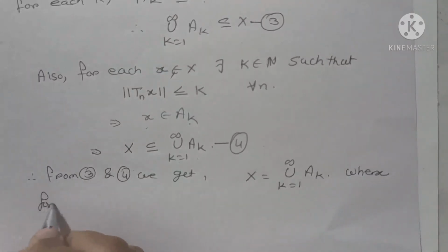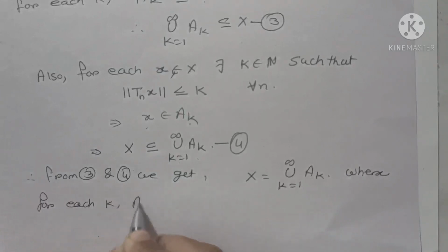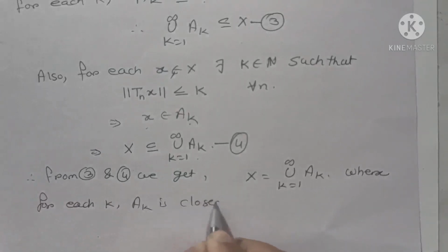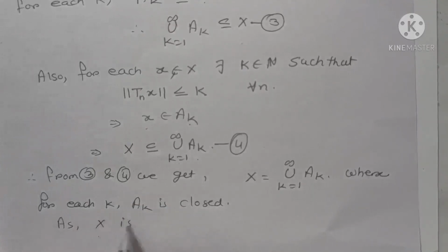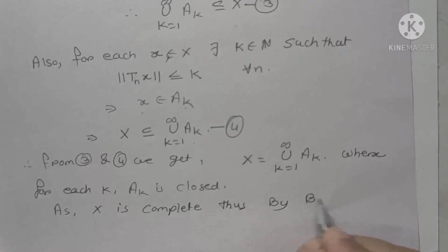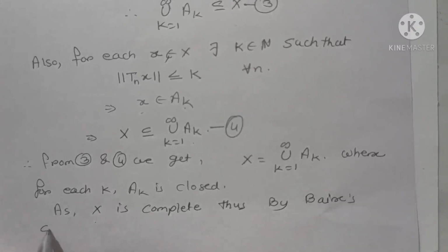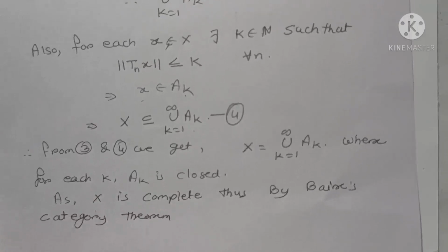Where for each k, Ak is closed. And also here we have to give one condition, that capital X is a Banach space. As capital X is complete, thus by Baire category theorem, at least one Ak contains a non-empty open set.